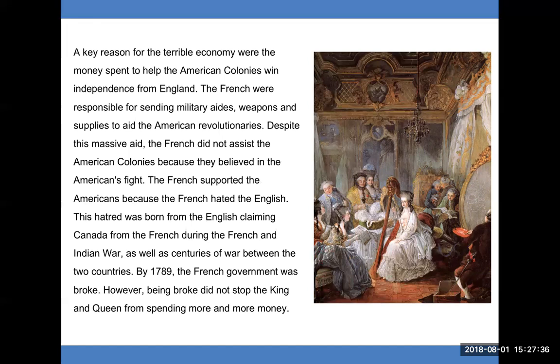By 1789, the French government was broke. However, being broke did not stop the king and queen from spending more and more money.